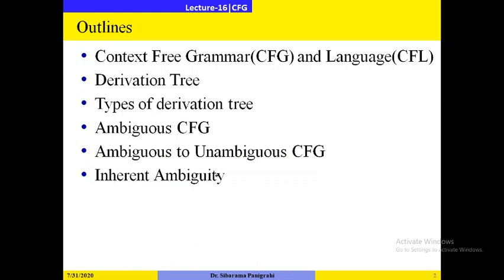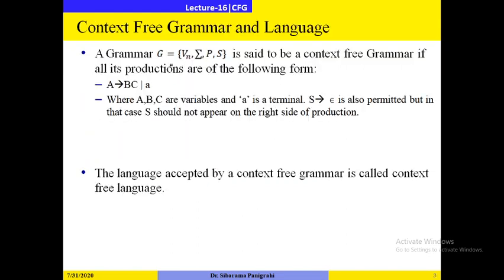So let us first go through what exactly a context-free grammar is. A grammar G, you know that every grammar G consists of four tuples: one is the set of variables, another one is the input alphabet, P is the set of productions, S is the start symbol.